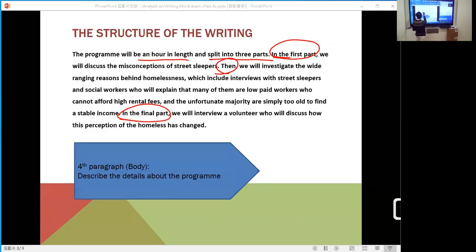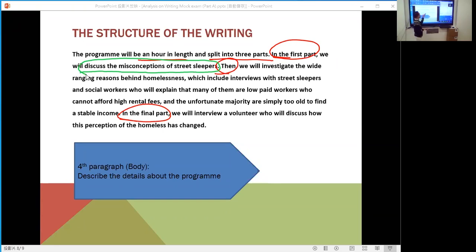The first part is about discussing the misconception of street sleepers. Okay, we'll focus on this. The first part will discuss the misconception. Misconception means misunderstanding, right? We get the wrong information about the street sleepers. We'll talk about it. What are the misconceptions about?